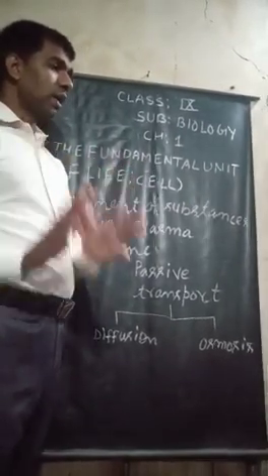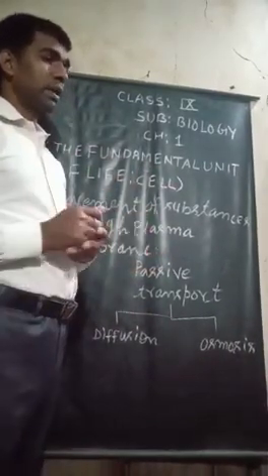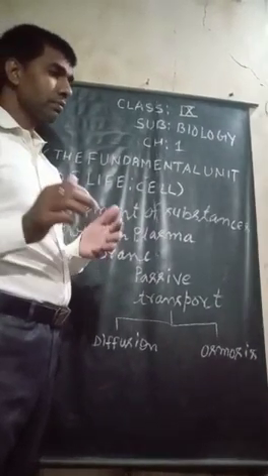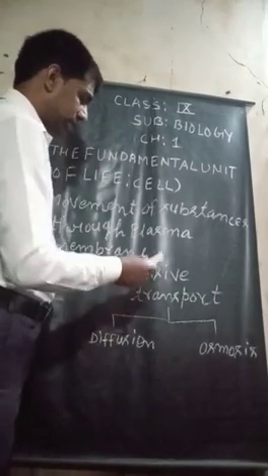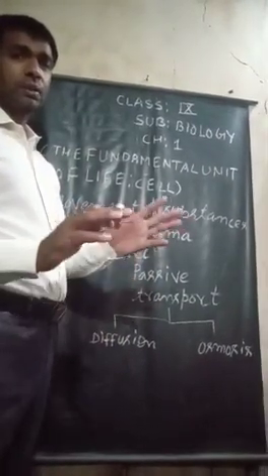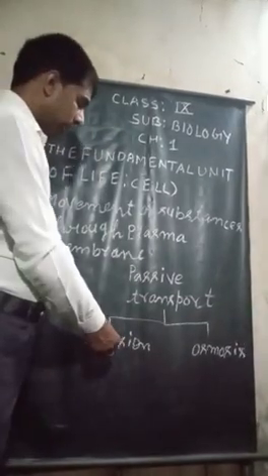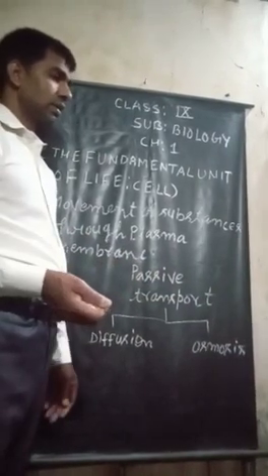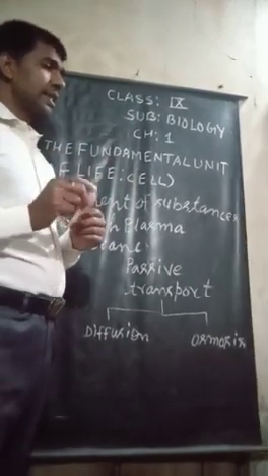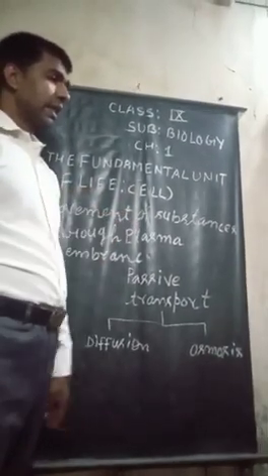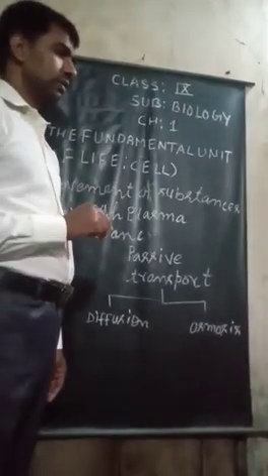The molecules like water, gases, ions pass through plasma membrane by passive transport. Passive transport occurs by two ways: diffusion and osmosis. So first of all, diffusion. The movement of very small molecules such as water, gases and ions through plasma membrane occurs through diffusion.